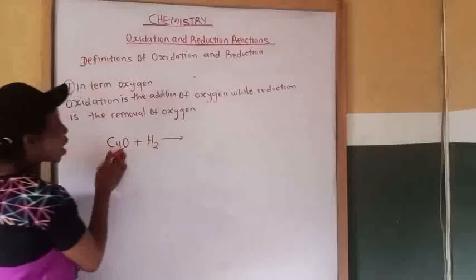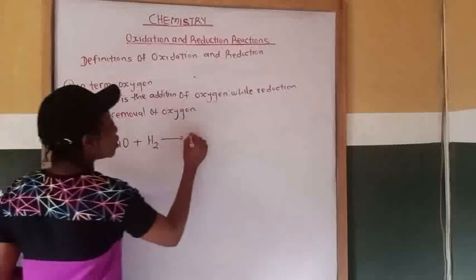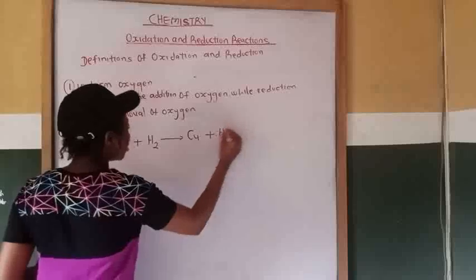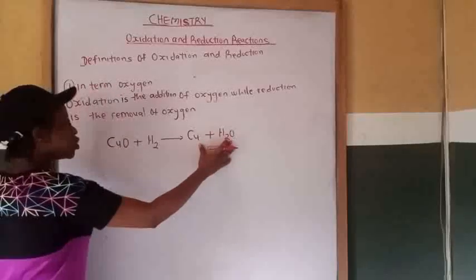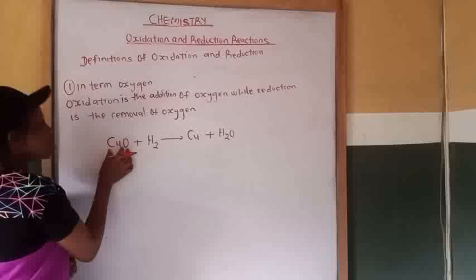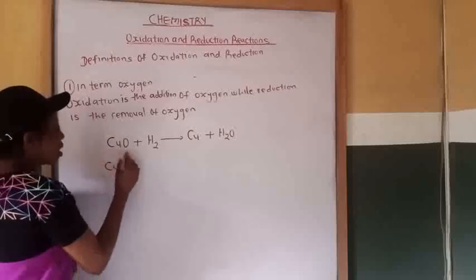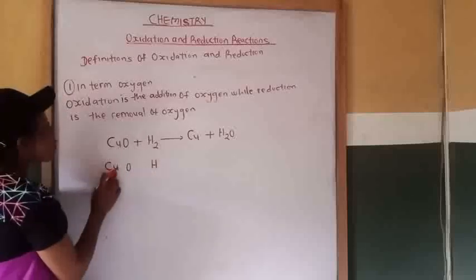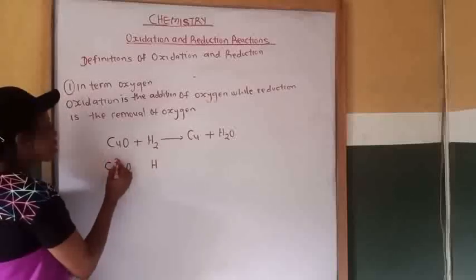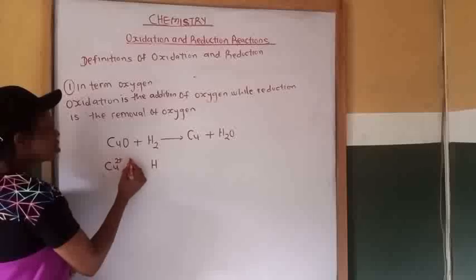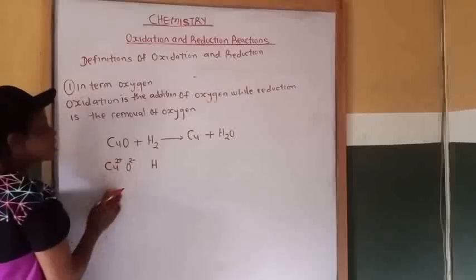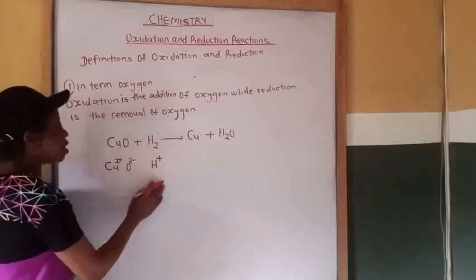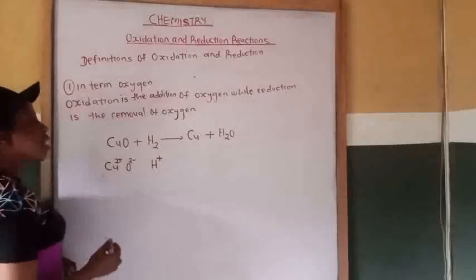The reaction between copper oxide and hydrogen gas will give us copper and water molecule. How did I arrive at this product? This substance will decompose to copper and oxygen. Then we have hydrogen here. Now copper is a positive ion, it carries +2. Oxygen is a negative ion, it carries -2. Then hydrogen is a positive ion. Then to form a compound,